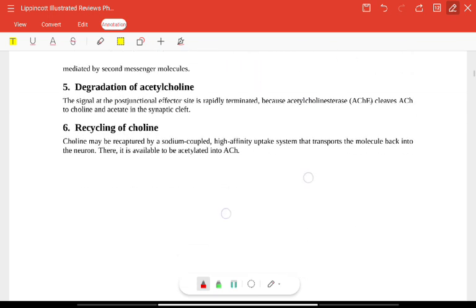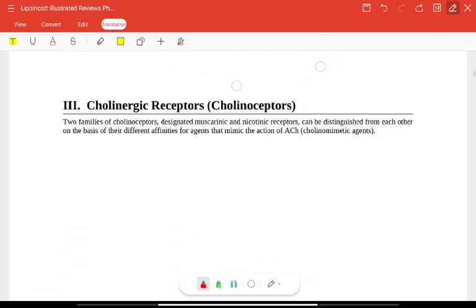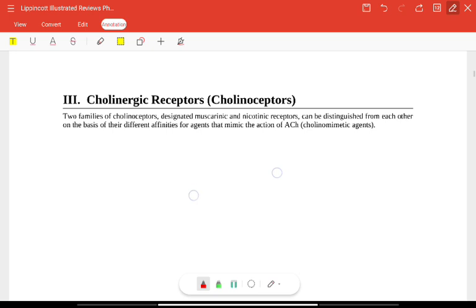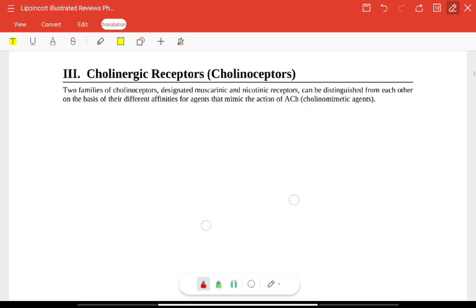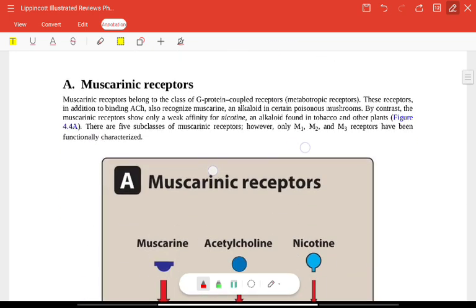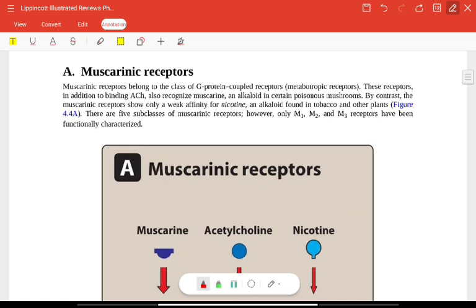Okay, we have seen all 6 steps. Now we will study cholinergic receptors, cholinoceptors. Okay, we'll study them in the next lecture.